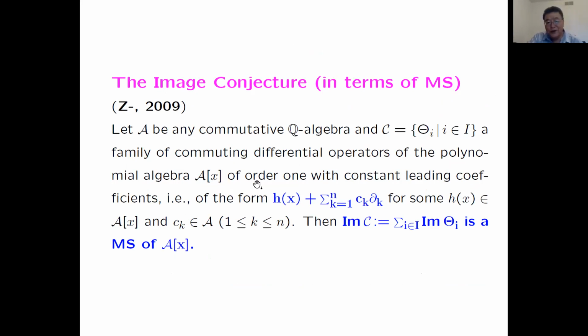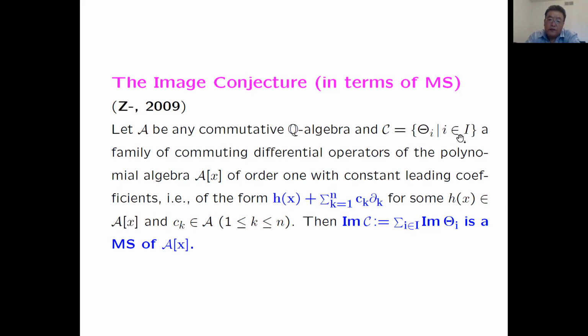We don't want to look at high order differential operators, just order one with constant leading coefficients, of this form. This is order one, they are derivatives. All the coefficients are constant. For the order zero part, you can use any polynomial you want. So all these are the forms of the differential operators.